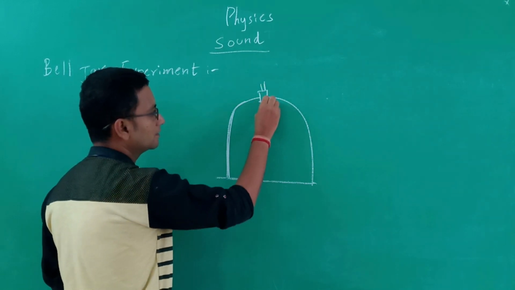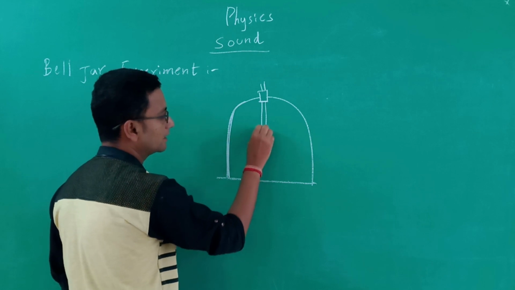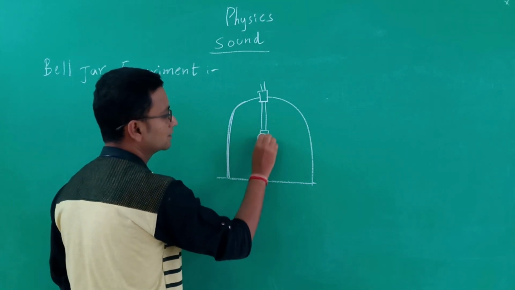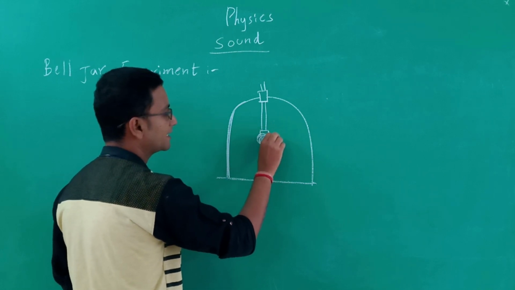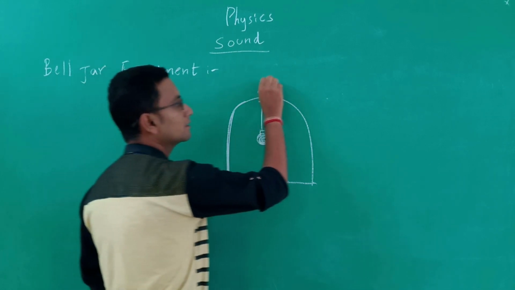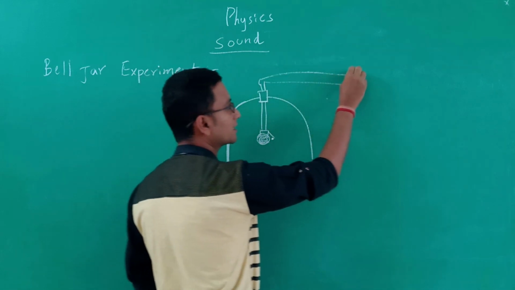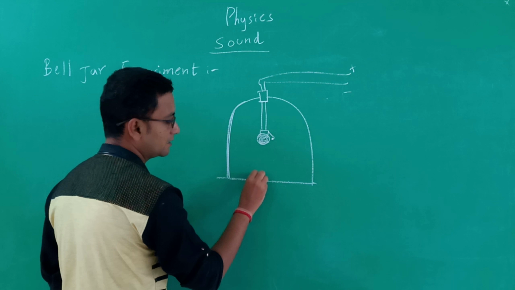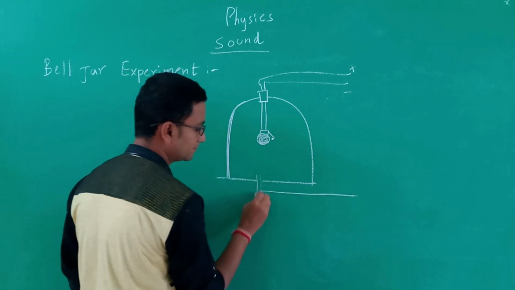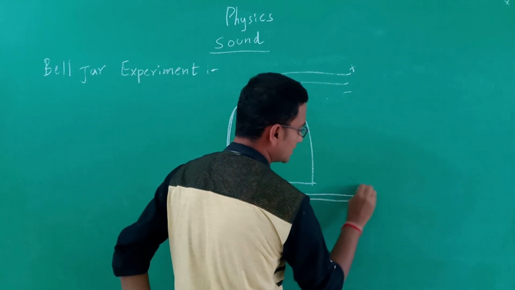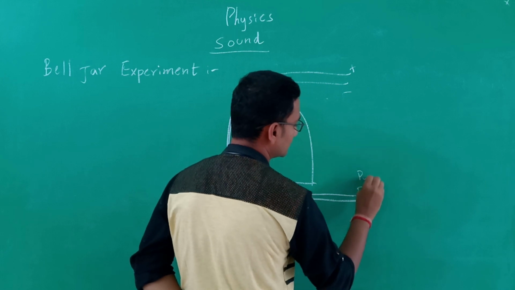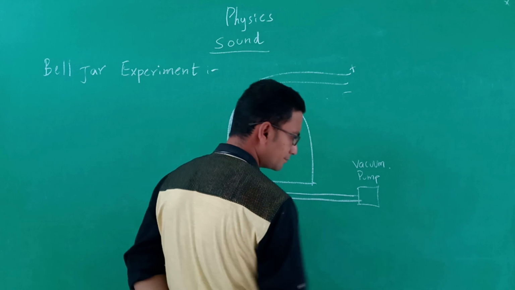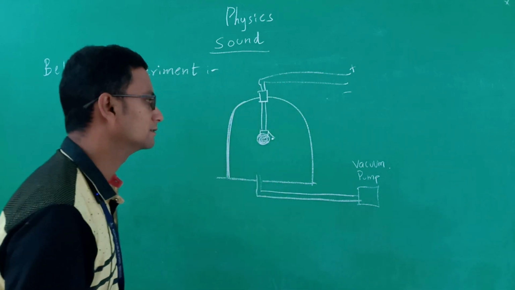A glass jar which has an electric bell placed inside it, and those are the electrodes which are used to conduct electricity. There is a pump connected to it, which is a vacuum pump.